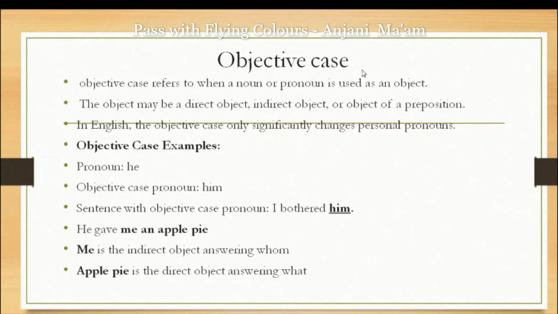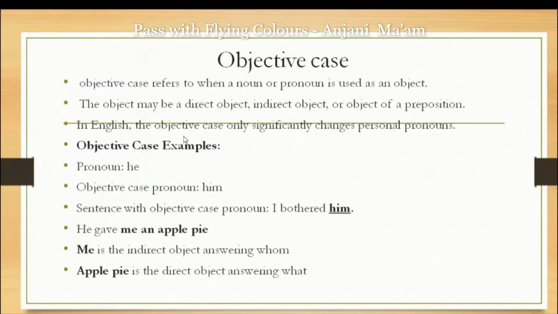To recognize the objective case, first of all you should recognize what a direct object is, what an indirect object is, and what the object of a preposition is, because an object can be direct or indirect. So how will you understand a direct object or an indirect object? Let's see through the sentences.